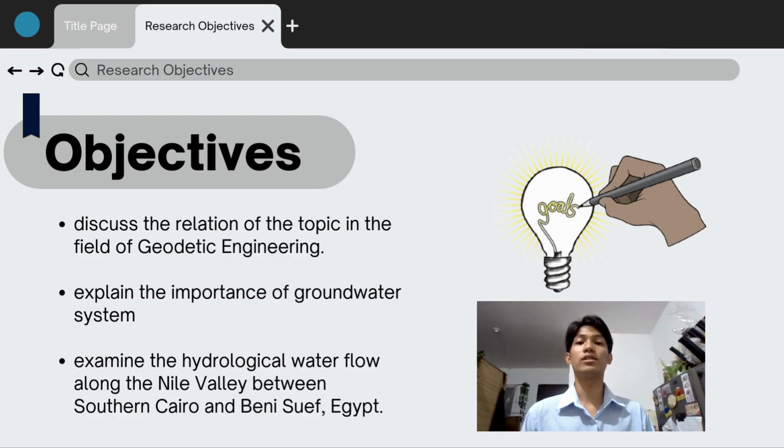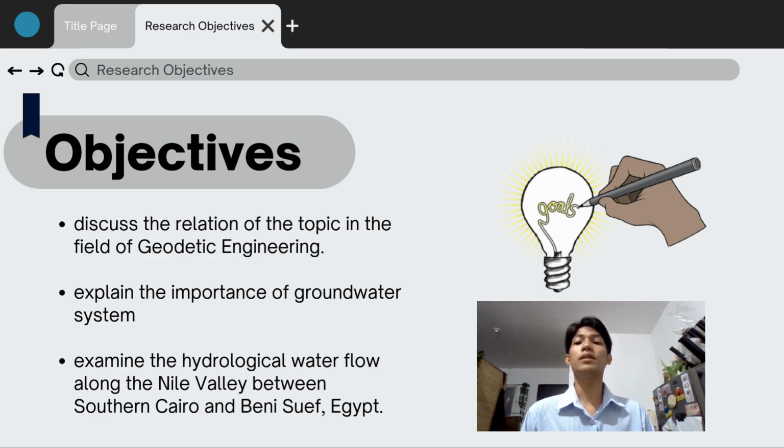To proceed with the research objectives, the authors have four major goals in conducting this study. The first is to discuss the relation of this topic in the field of geodetic engineering. As we go further, we will know how crucial this field is in terms of the proper usage of the global navigation satellite system in the investigation of groundwater occurrences.